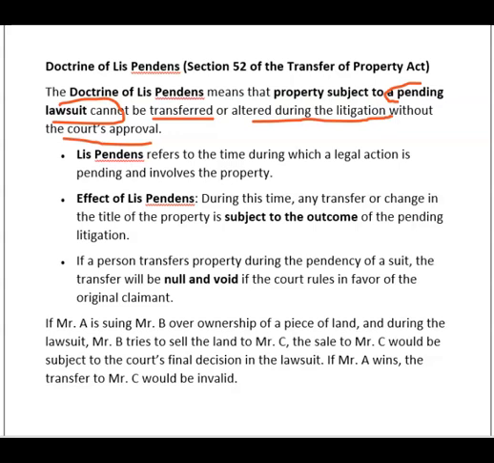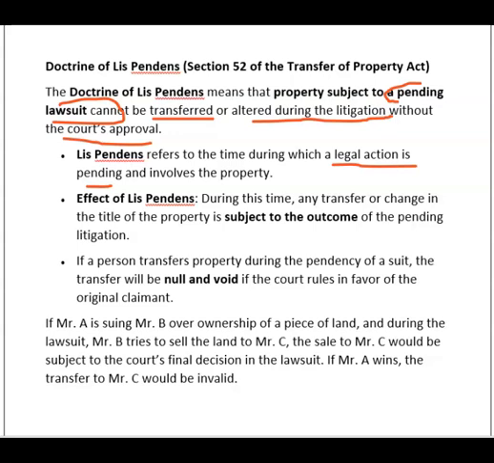Lis pendens refers to the time during which a legal action is pending and involves the property.